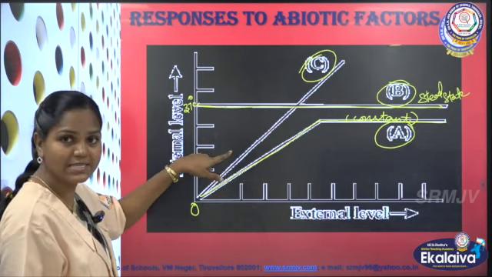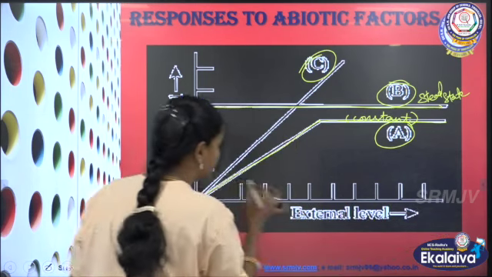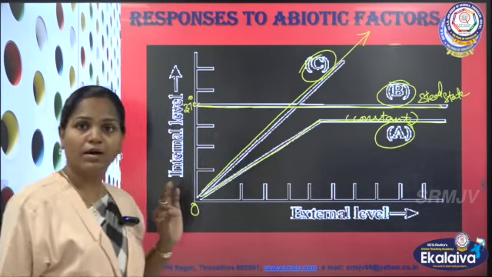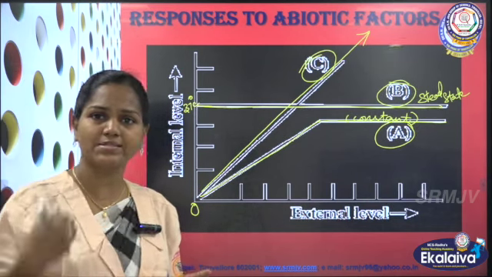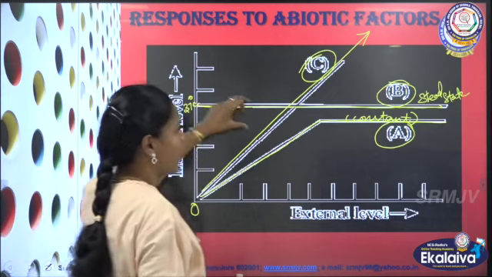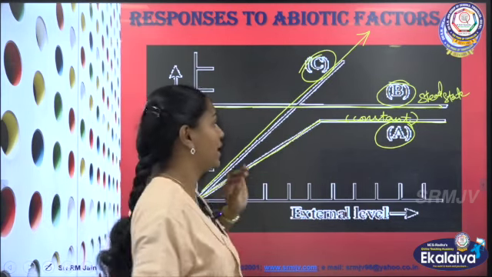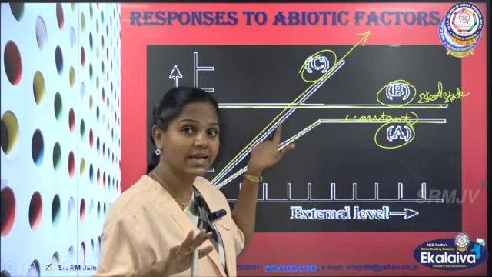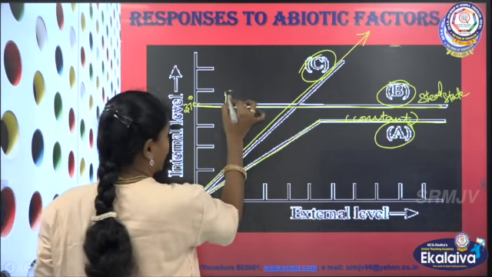Then when you take C, as the environmental temperature increases, it keeps on increasing. So now, what is the difference between A, B and C? First we will complete B and C, then we will come to A. So B, they are maintaining their steady state, so we can call them regulators.